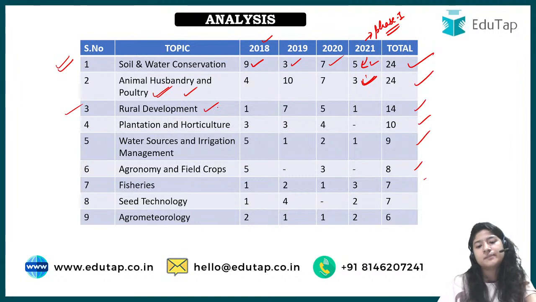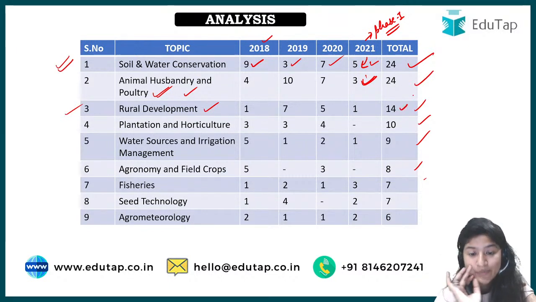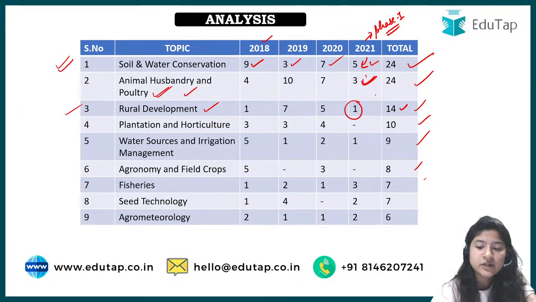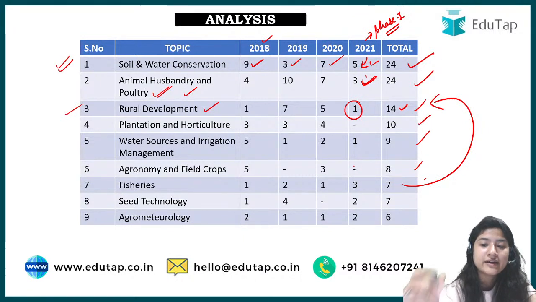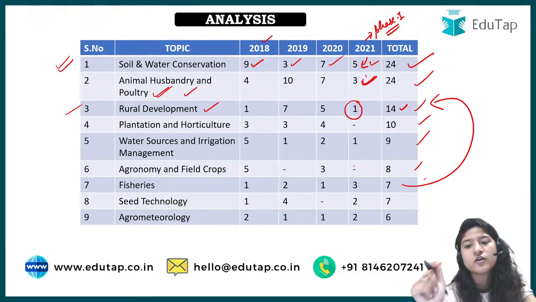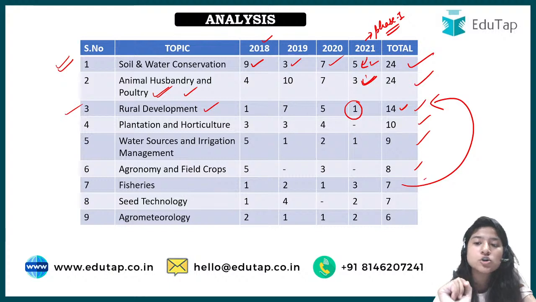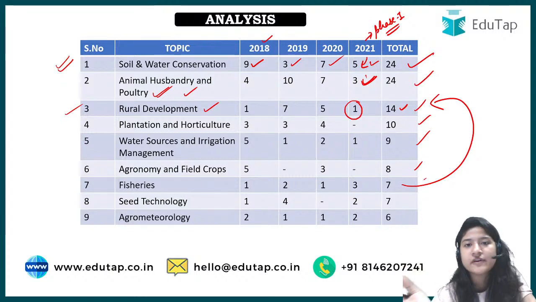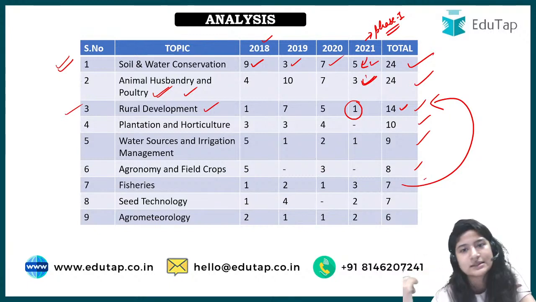From rural development, if we go by total numbers, 14 questions have been asked, but I would suggest that before rural development you should go for fisheries. Why? Do not just go for the total number of questions, but also for how many were asked in phase 1 only, because we have observed that similar topics asked in phase 1 have been asked in phase 2.